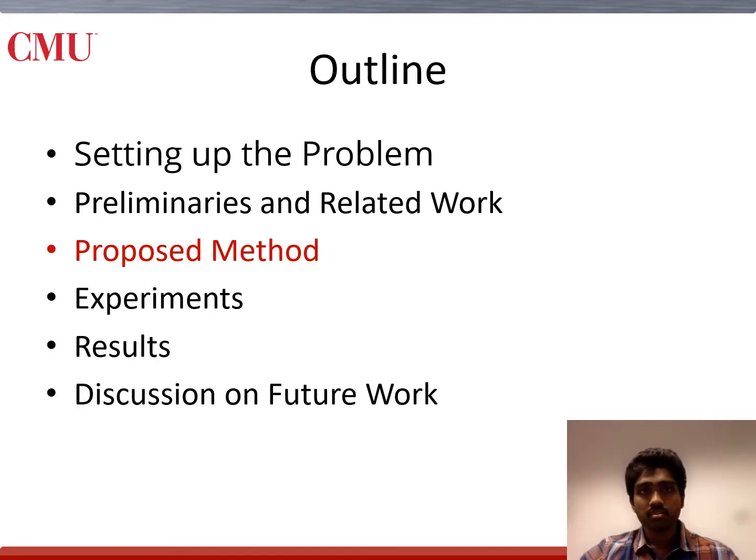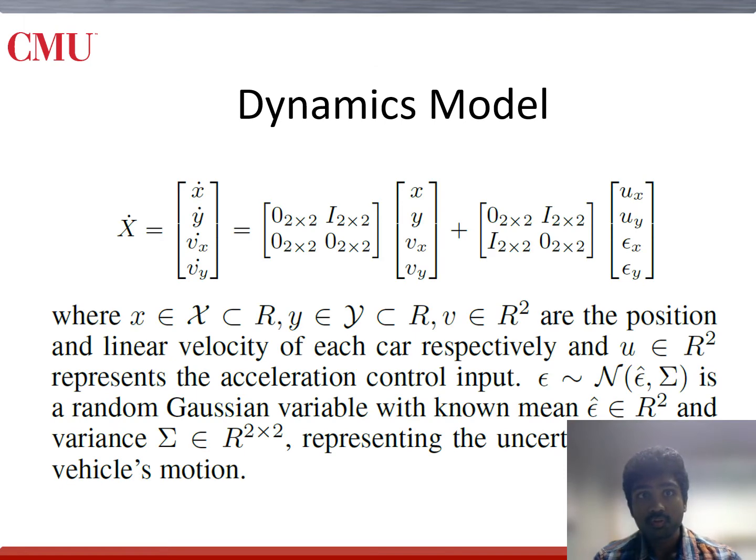Let's build upon these concepts to set a footing for our method now. The dynamics model we deal with is slightly different to the ones considered in prior work. We're also dealing with ramp merging as a two-dimensional problem. Prior work has addressed ramp merging as a one-dimensional problem. We consider both the dynamics in X and Y disentangled into two different separate quantities, and also include the uncertainty involved to deal with probabilistic control barrier functions that we'll be dealing with in the next slide.